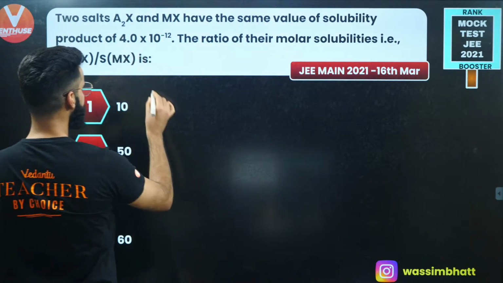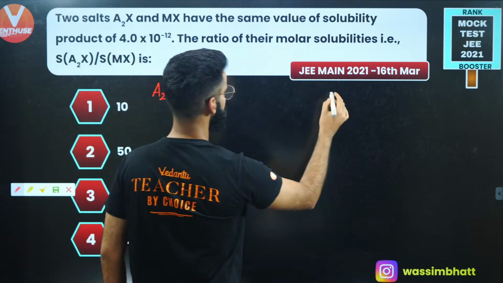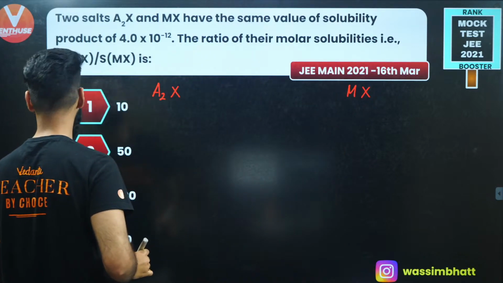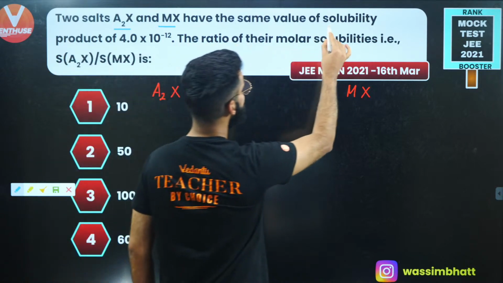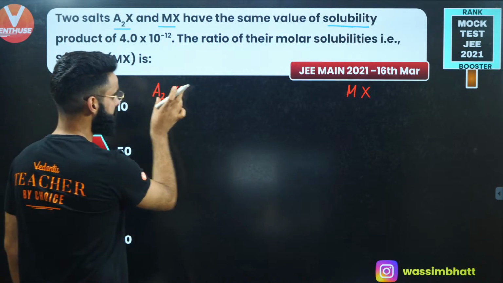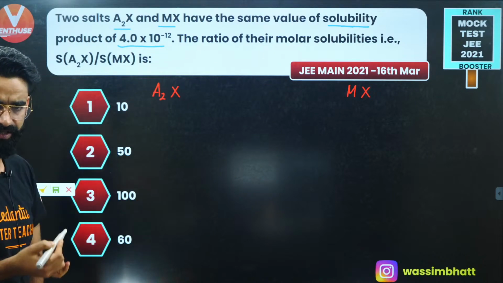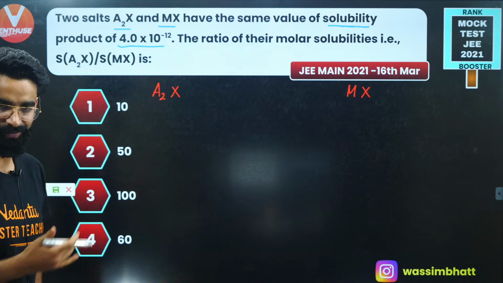Understand. We are given two salts. One is A2X and one more is MX. These are the salts which are given to me. First of all, A2X and MX have the same value of solubility product. Their Ksp value is the same: 4 into 10 raised to the power minus 12.